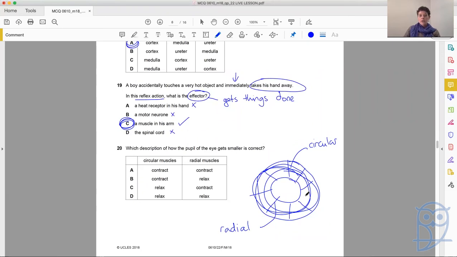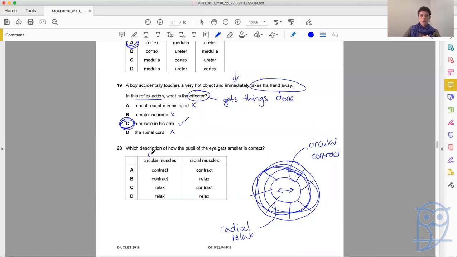Now, in order to make this space here shorter, we need to make these radial muscles longer. So they would need to relax. Okay, and if we want to pull that space closed so that the pupil gets smaller, the circular muscles must contract. Remember, they are opposing muscles.